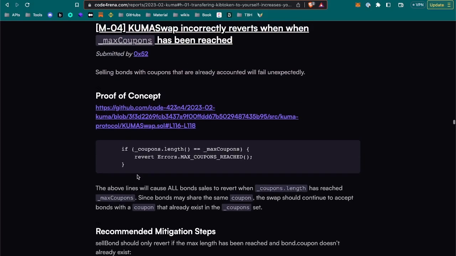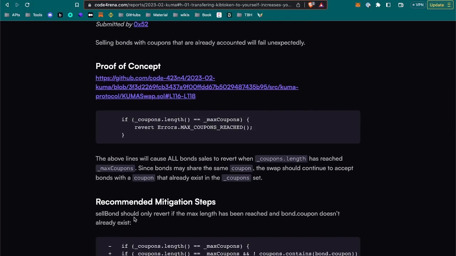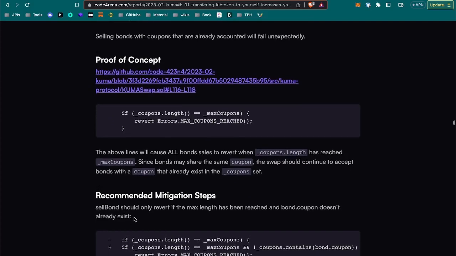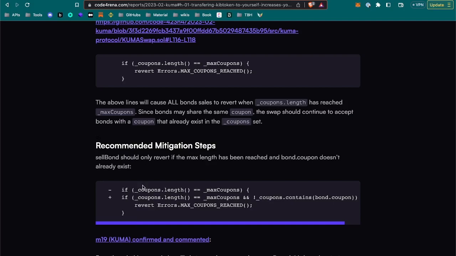So this is, okay. Sell bond should only revert if the max length has been reached and the bond coupon doesn't already exist. So we need to add another condition there. So we have the coupon's length verification that we had, and we need to make sure that the coupon also doesn't contain it.